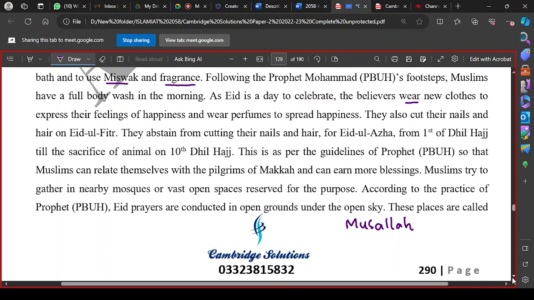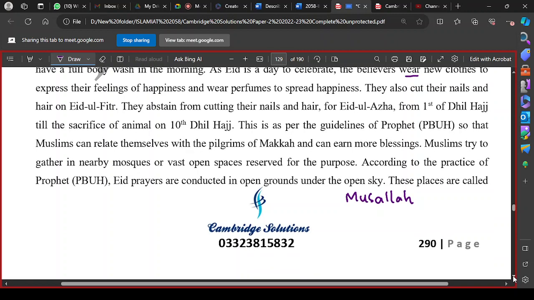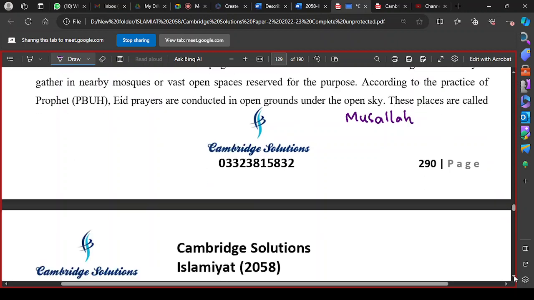So these open spaces which are reserved for this purpose, open grounds, open places, parks. So these prayers are performed in the open. So there should be a greater gathering than the Friday gathering. Fine. So this is how these prayers are performed in these places.